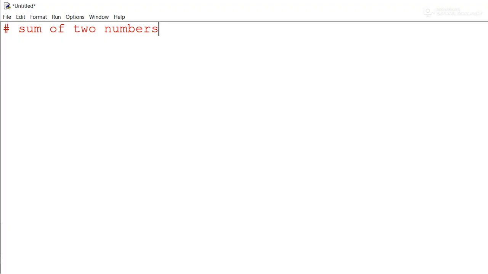It means we will not give any value to the function and it will not give any value to us. Everything we do, we do inside the function.